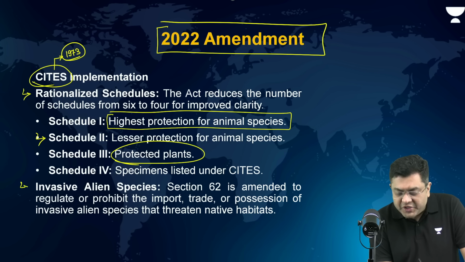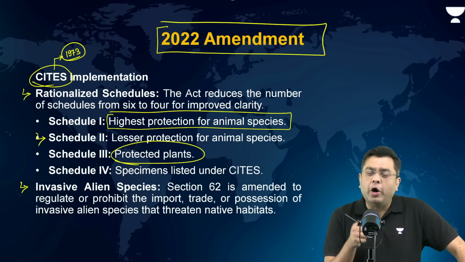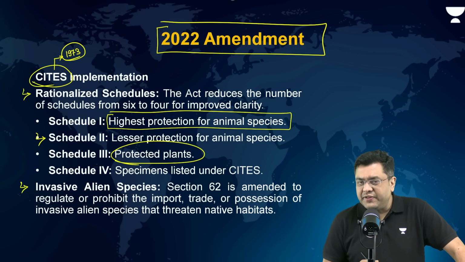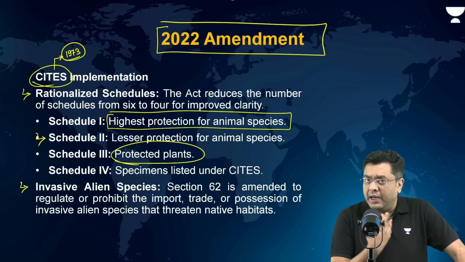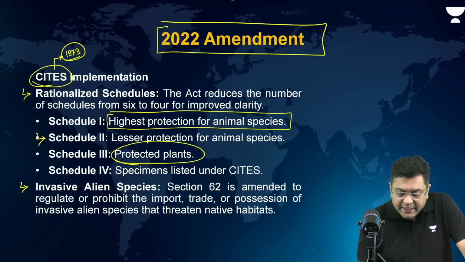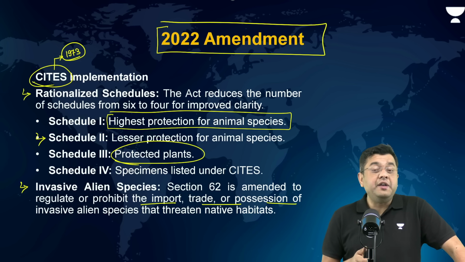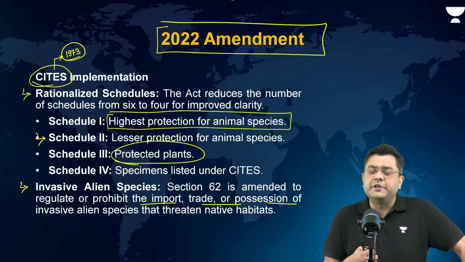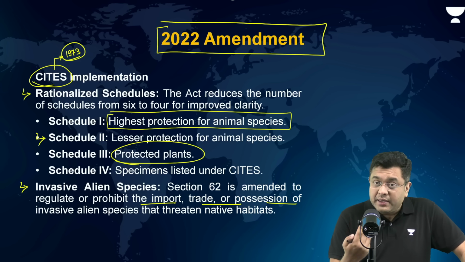Invasive alien species: Section 62 of the Wildlife Protection Act 1972 was amended to increase the powers provided to the central government in order to prohibit the import, trade, or possession of invasive alien species like eucalyptus, the red-eared slider turtle, water hyacinth, and so on.